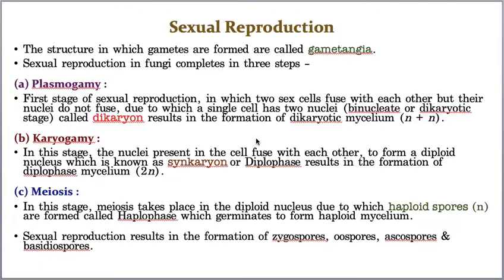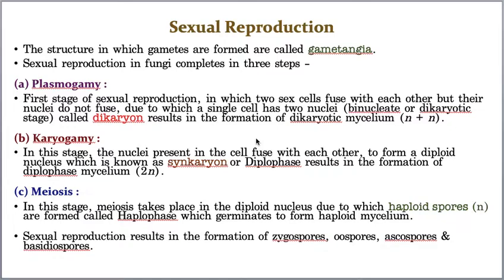So, sexual reproduction, just 5 minutes back, I started explaining about sexual reproduction, which includes three important steps. The first one is plasmogamy, where two cells of the same hyphae or different hyphae fuse their cytoplasm but without fusion of their nuclei, which results in two nuclei present in the same cell. That stage is called the dikaryon stage. Whereas karyogamy means the two nuclei present in the single cell fuse to form a diploid nucleus. That phase is called synkaryon, and this diploid nucleus undergoes meiosis to produce haploid spores.